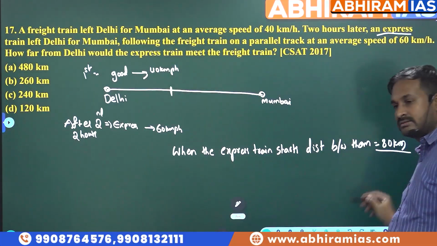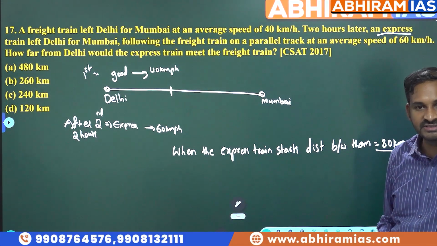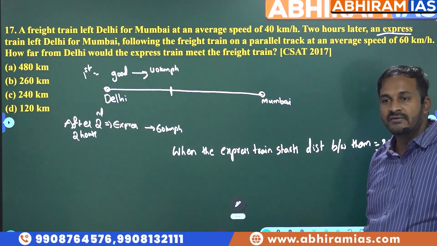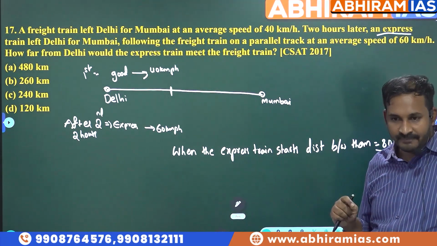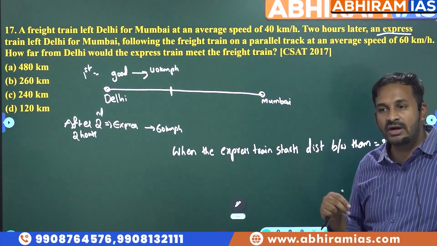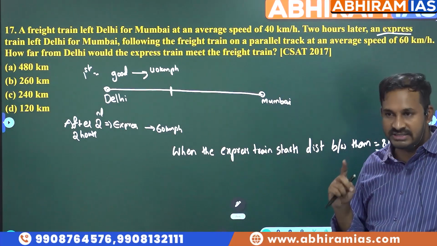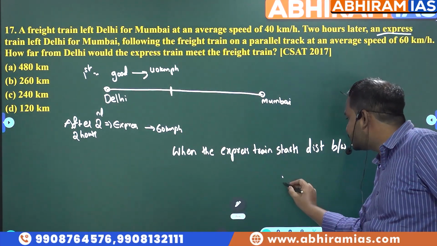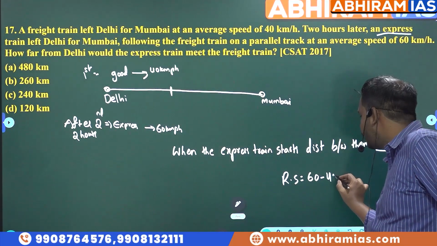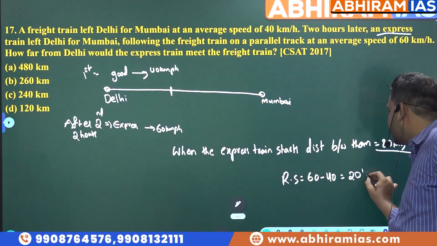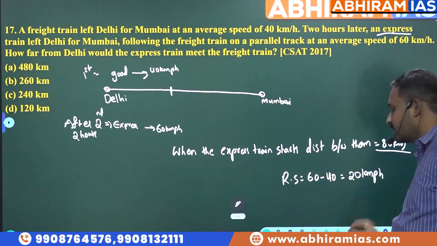80 kilometers. When the two trains start moving, the distance between them is 80 kilometers. When there are two moving objects, we will have relative speed. When they are moving in the same direction, the relative speed is the difference. So what is the relative speed between these two trains? 60 minus 40, that is equal to 20 kmph.